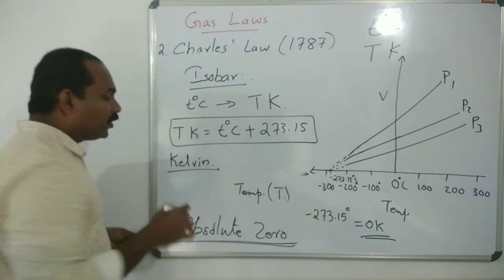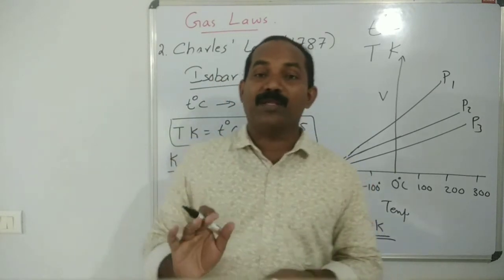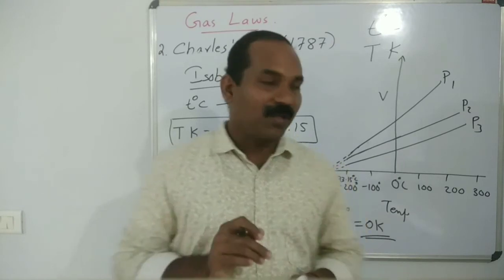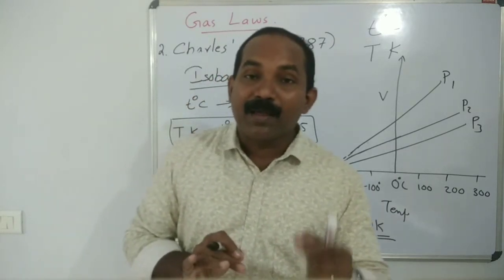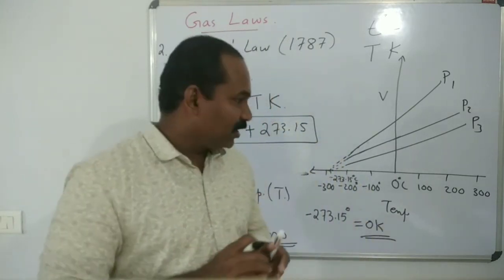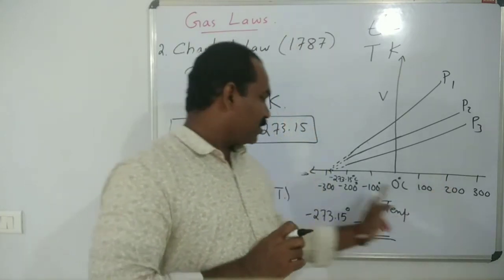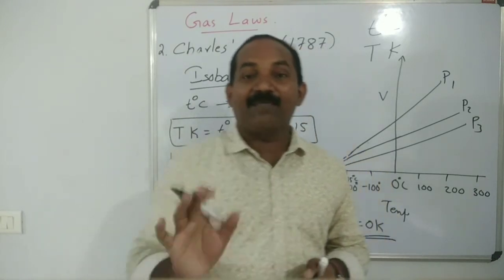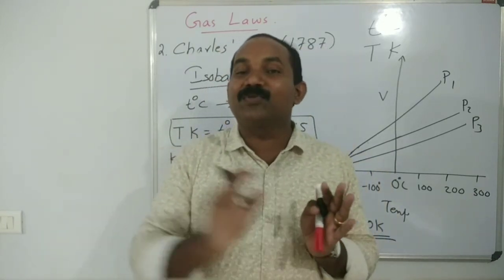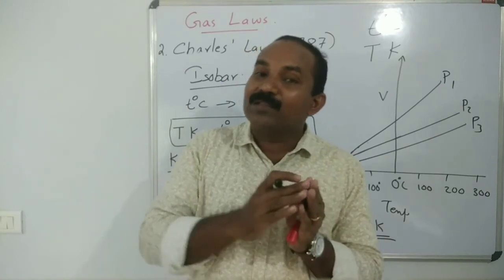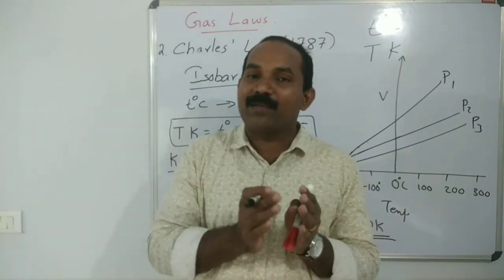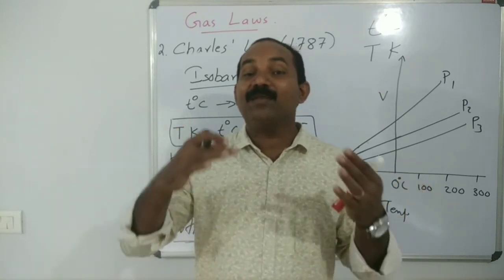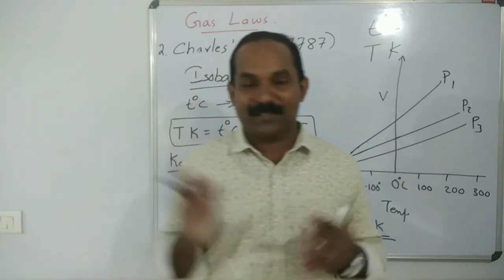In degrees Celsius there are positive values, negative values, and also 0. But in the Kelvin scale there are only 0 and positive values: 0 Kelvin, 0.1 Kelvin, 10 Kelvin, 250 Kelvin, like that.